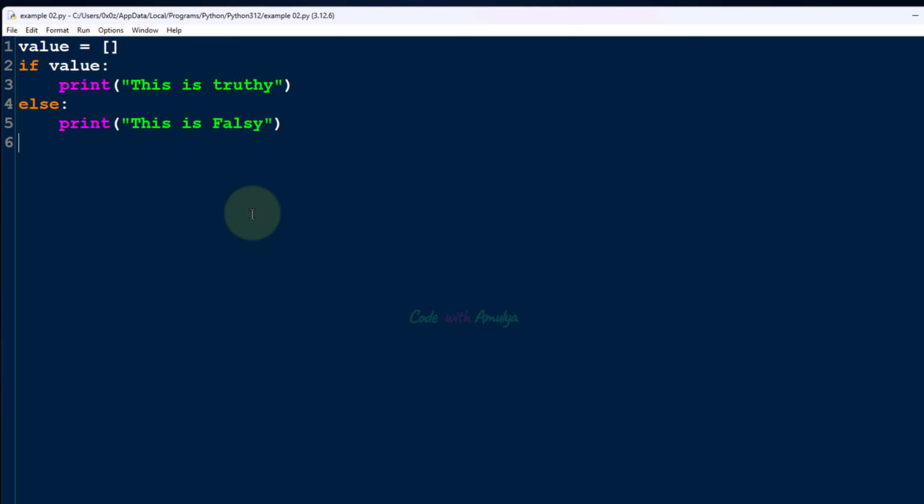statements? That is because in Python every value can be evaluated in a boolean context. Every value in Python can be treated as either true or false when we use it with the if condition or while condition or with the bool function.